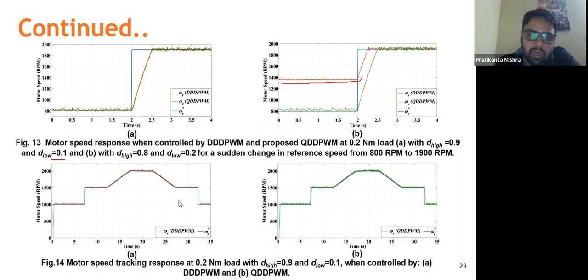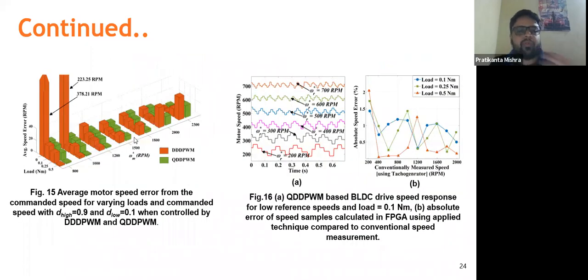And for both the controllers, this is triple DPWM and this is quadruple duty digital pulse width modulation, and in both cases you can see that they are of comparable nature. And again here we have compared the average motor speed ripple or speed error, and you can see that at a very low value of load and low reference speed, a very high value of speed error can be observed.